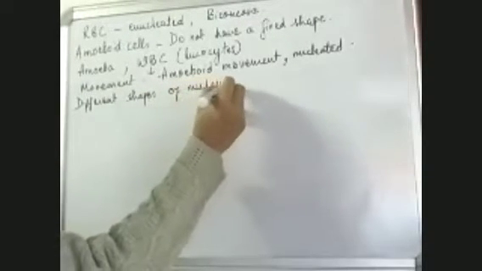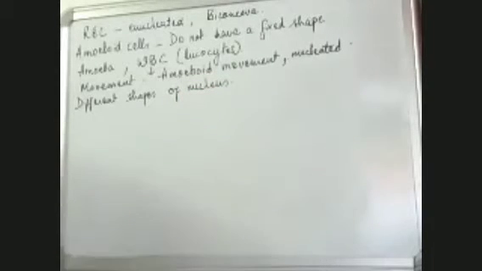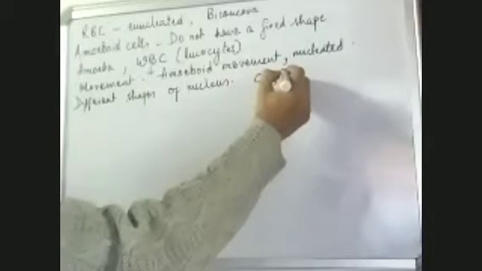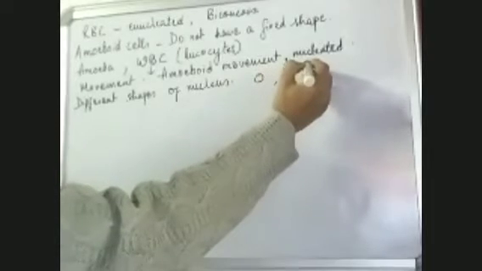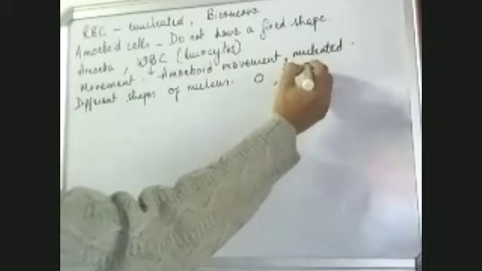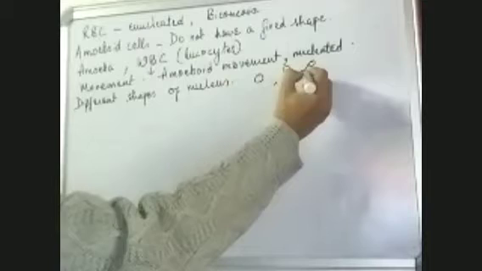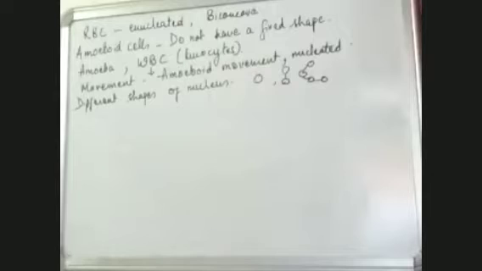That means sometimes the nucleus is spherical, oval, round like this. Sometimes it is bilobed. 2 lobes are present in the nucleus like this. Sometimes it is multi-lobed. 3, 4 lobes are present in the nucleus like this. So different shapes of nucleus is present in them, and they are nucleated. So this is about the WBCs or the leukocytes.